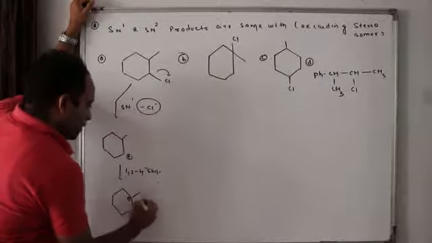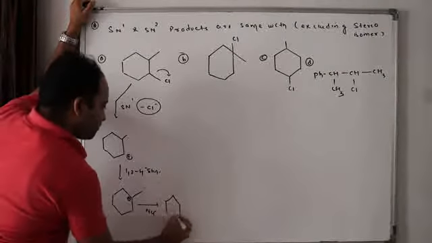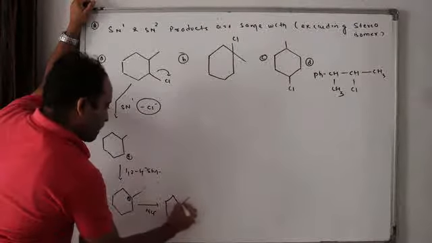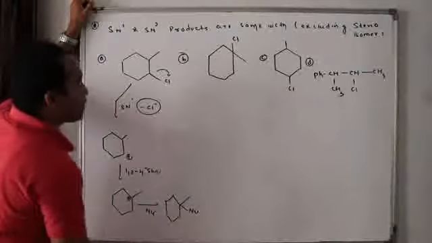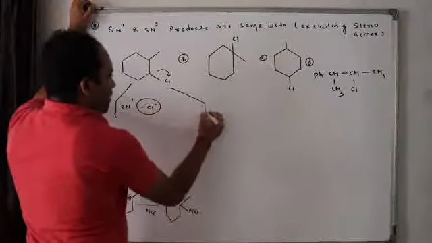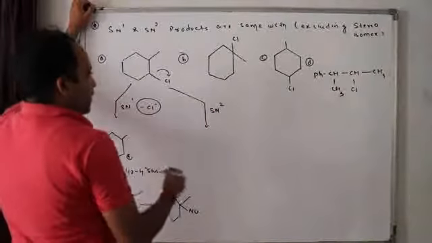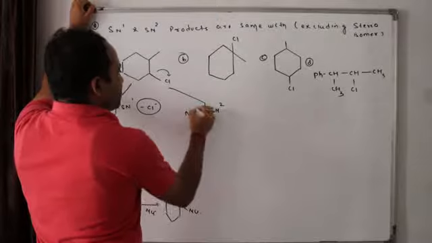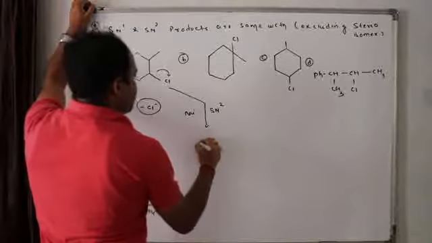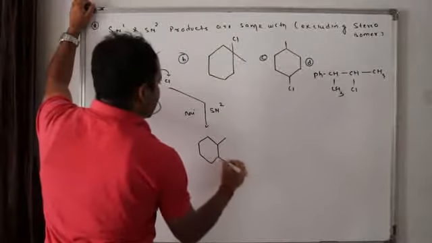If the nucleophile attacks. If the same reaction goes by SN2, in one step the nucleophile attacks and chlorine leaves, will I get something like this?